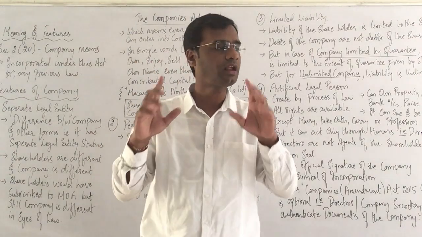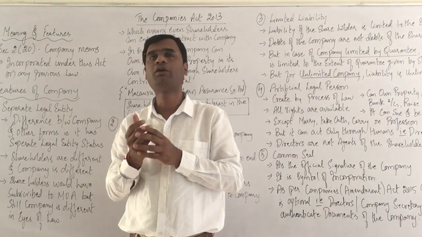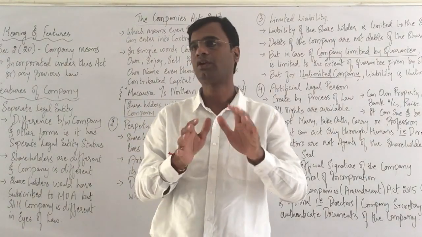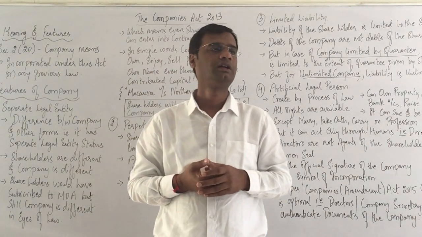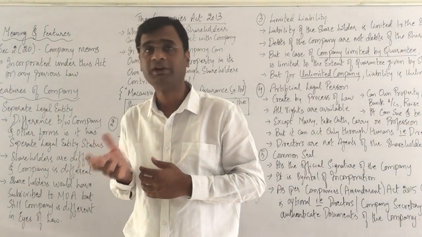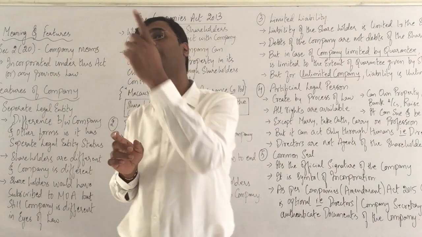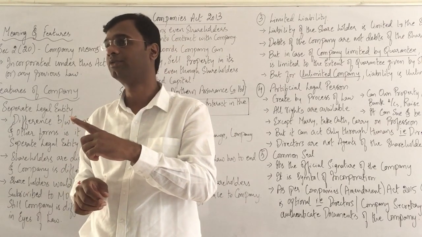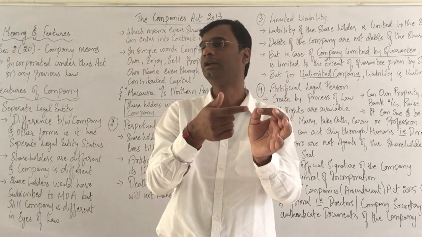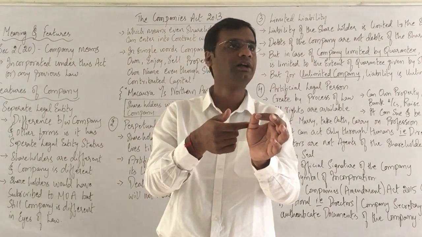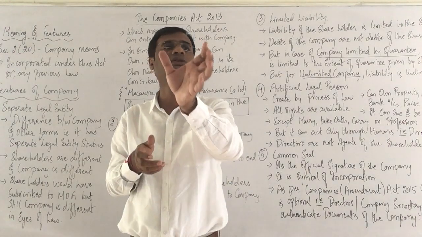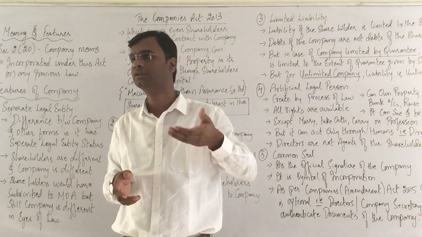Understanding the difference? Second, if you have to observe, in the form of a partnership firm, partners are not called employees of the partnership firm, partners are called owners of the partnership firm. If a partner goes and buys property in his personal name, that is his property. Whereas if he buys the property in the firm's name, then only it becomes the firm's property. Understanding what I am saying? If a director goes and buys property in his name, then also it becomes the property of the company. I am not talking about his personal transactions, I am talking about utilizing the company's funds. If the director goes and buys the property, it becomes the property of the company.